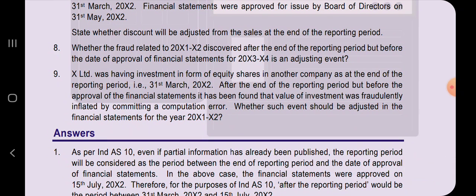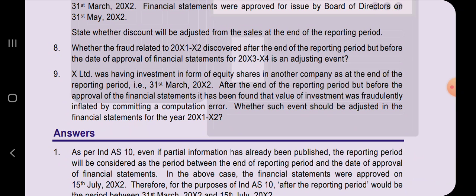Whether the fraud related to 21-22 discovered after the end of reporting period but before the date of approval of financial statements 23-24 is an adjusting event. To the extent you people understood, events after the reporting period means after the date of balance sheet and before the date of approval of financial statements.